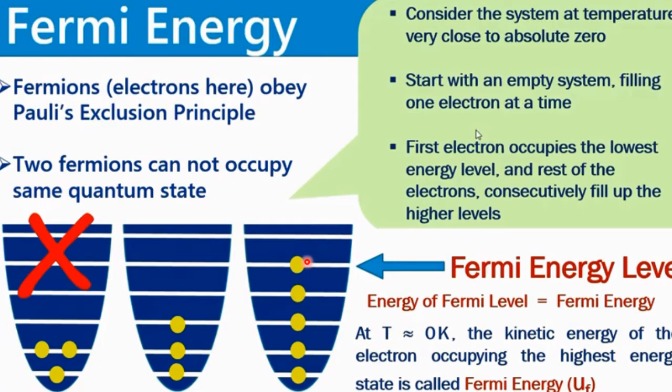That means the highest filled energy level in the system is called the Fermi energy level, and the energy of the electron in this energy state is called the Fermi energy. See here, at absolute 0 Kelvin temperature, the kinetic energy of the electron occupying the highest energy state is known as Fermi energy. The energy here is represented by UF. Now we'll apply the Fermi-Dirac distribution law to explain this Fermi energy level of the electrons.